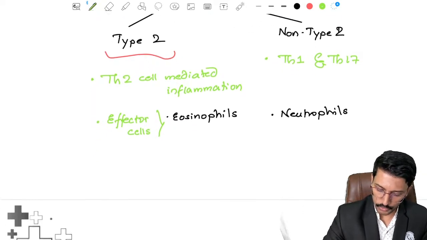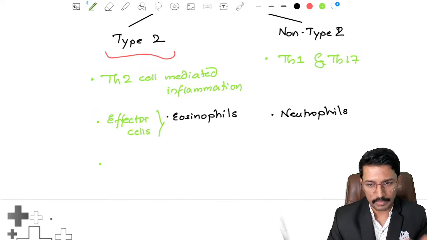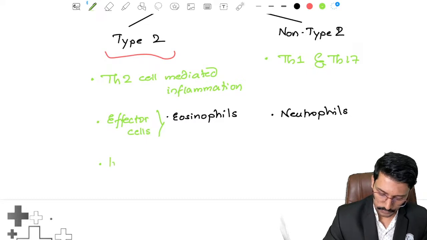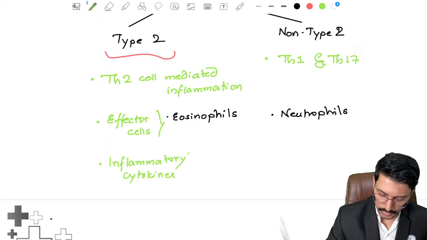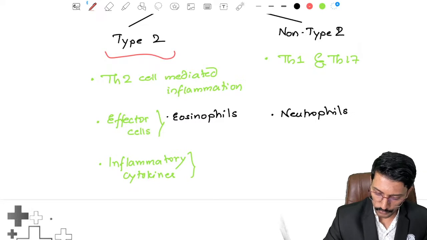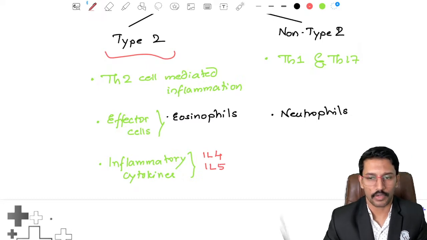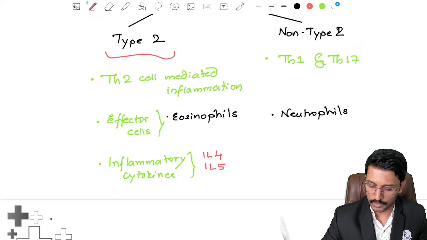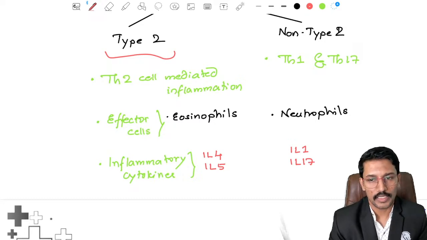Okay. The third point you need to know about type 2 versus non-type 2 is the inflammatory cytokines involved in the pathogenic process. When it comes to type 2, it is interleukin 4 and interleukin 5. These are the predominantly important inflammatory cytokines that are involved. In case of non-type 2, it is IL-1 and IL-17, interleukin 1 and interleukin 17.